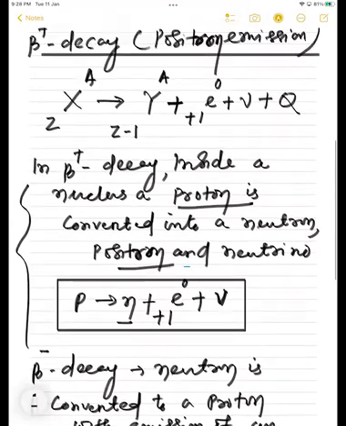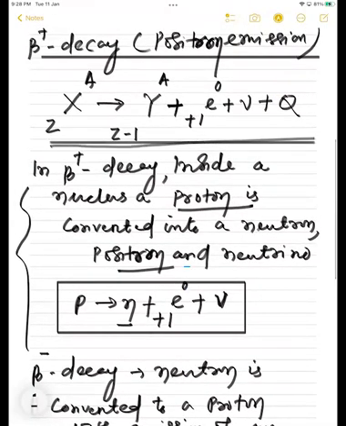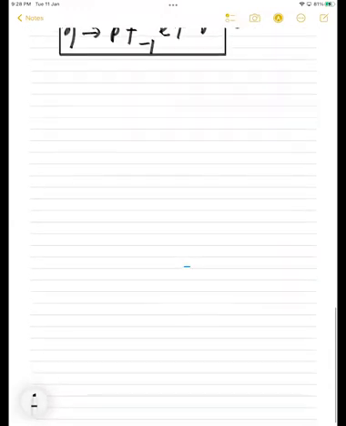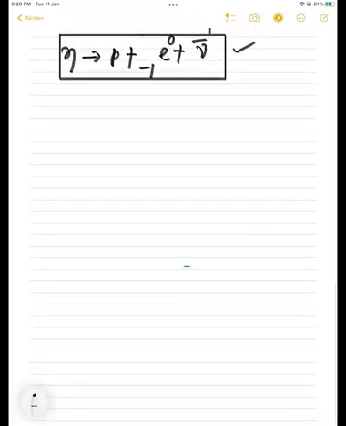That means in this reaction you are seeing here, I want to calculate the Q value, right? This is X, this is daughter element Y, mass of X, mass of Y, and here positron, neutrino and Q value, right? So let's find the Q value using the formula E is equal to mc square. Yes, mass is changing, na?